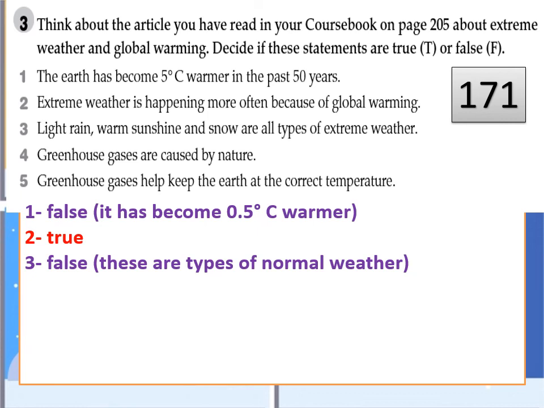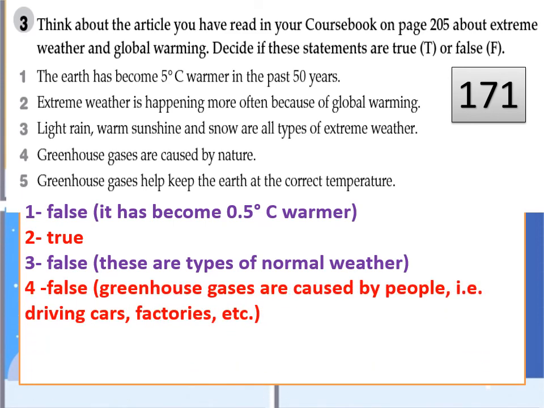Number 4, greenhouse gases are caused by nature. Does nature make the greenhouse gases? No. Who made them? People. From where? From driving cars, factories, pollution, smoking. So this is what makes greenhouse gases.